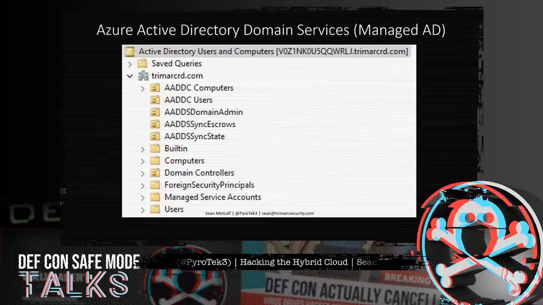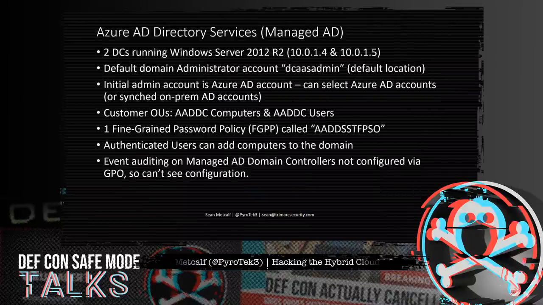So this environment, Azure AD DS, has several top-level OUs that are created. These are prefixed with AADDC, and the AADDC Computers and AADDC Users OUs are the primary custom OUs. The Azure AD DS domain controllers are in the same network, and at least in this instance that I created, had sequential IPs, .4 and .5. The default domain admin account is called DCaaSAdmin and remains in the default Users OU.